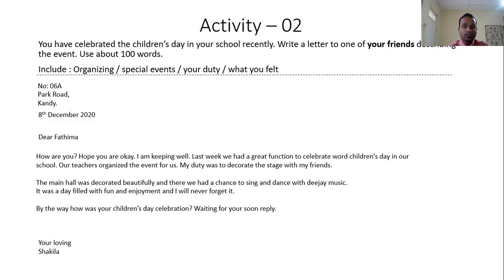The body of the letter should be in some paragraphs, and don't forget capitalization and punctuation. If you write this letter well, you can easily earn 10 marks.